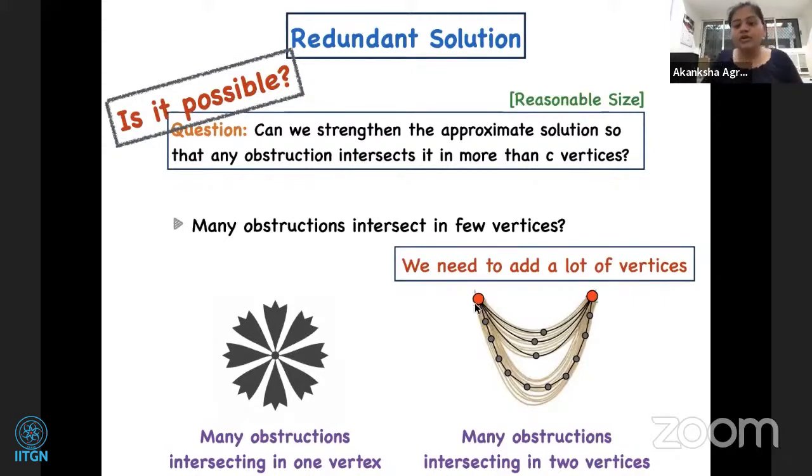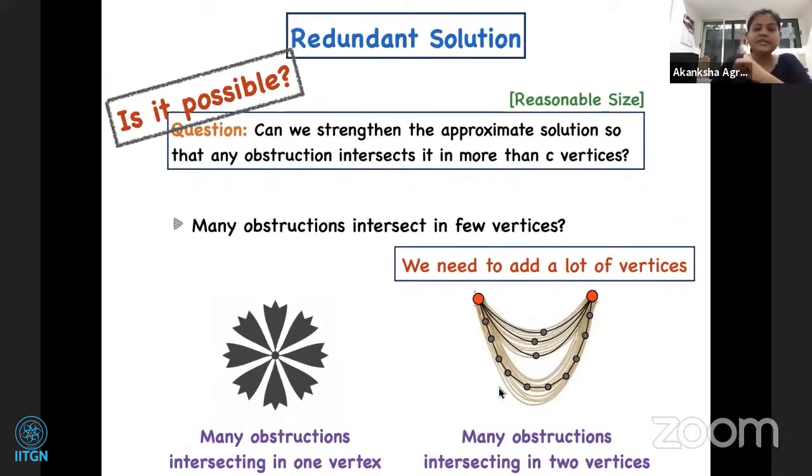And now you do not know whether to pick the left red vertex or right red vertex into your solution. So picking vertices into your solution is not possible here, right? And if we try to put more vertices from each of these obstructions, the strengthened solution that we are looking for will have many vertices.